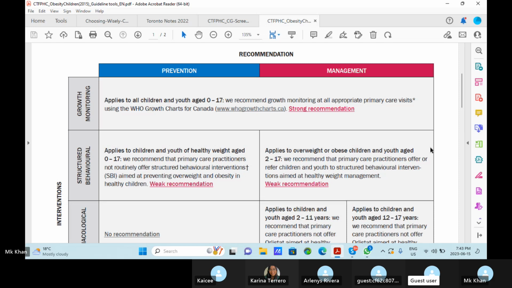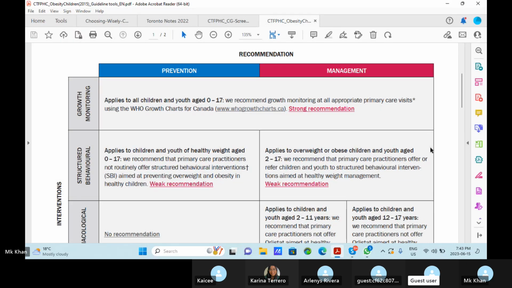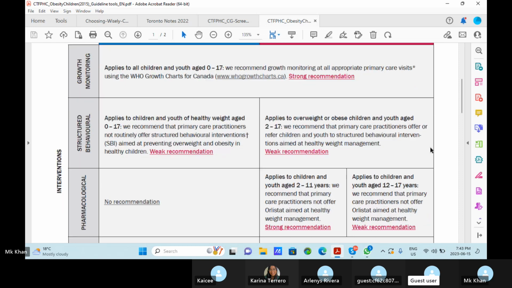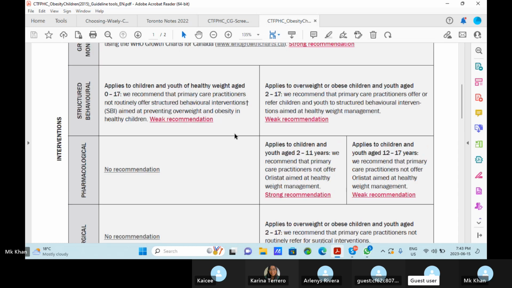Okay. So, recommendation: growth monitoring. There are two, prevention and management. It applies to all children and youth age 0 to 17. We recommend growth monitoring at all appropriate primary care visits using the WHO growth charts for Canada. Strong recommendation. Monitoring is done for all children 0 to 17 who are under the care of a pediatrician. The structured behavior intervention applies to children and youth of healthy weight, age 0 to 17.